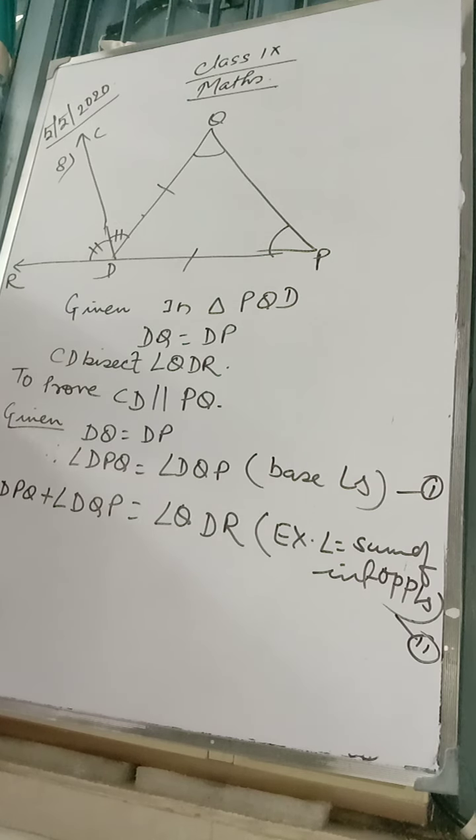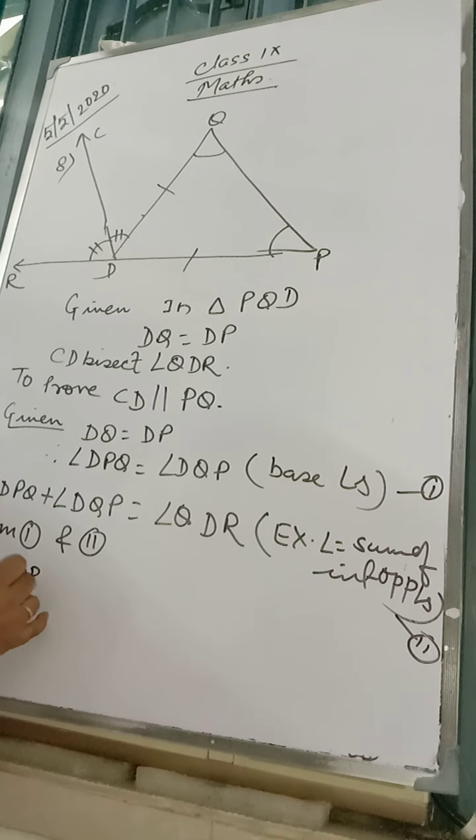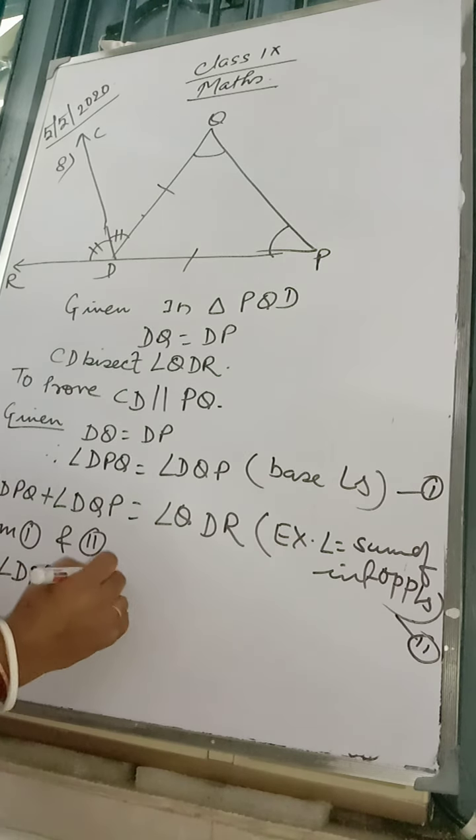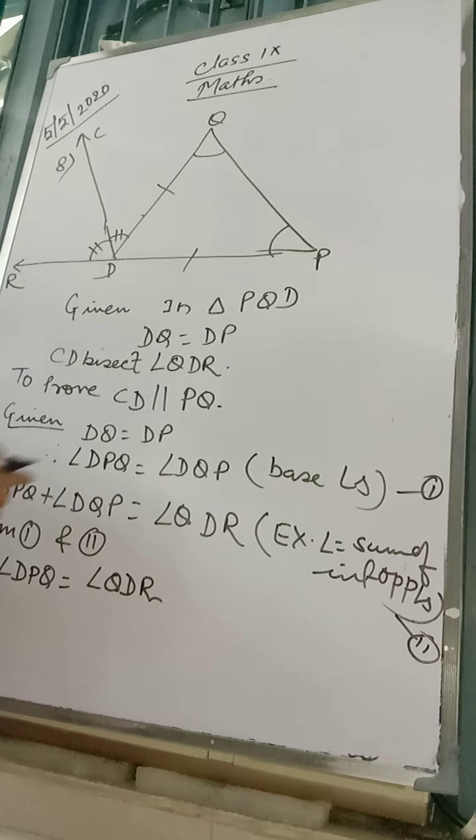Now, from 1 and 2, 2 into angle DPQ is equal to angle QDR. Well, first we proved these two angles are equal. Second, we proved this angle plus this angle is equal to this. So instead of writing this 2, I can write 2 into DPQ is equal to angle QDR.